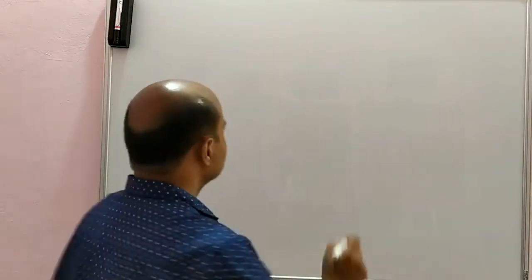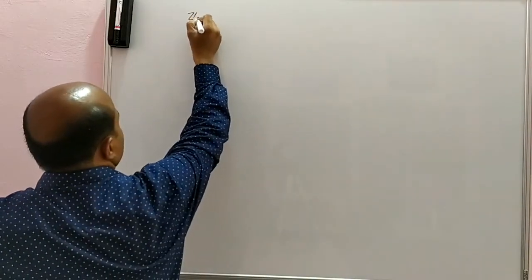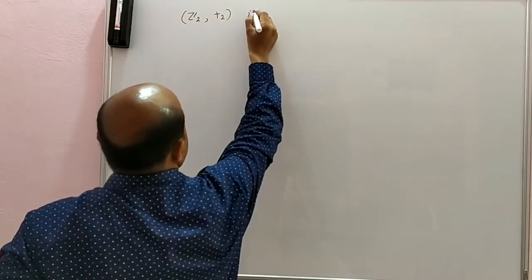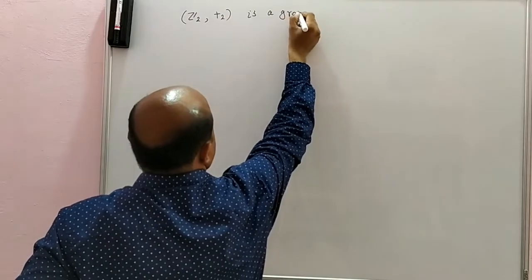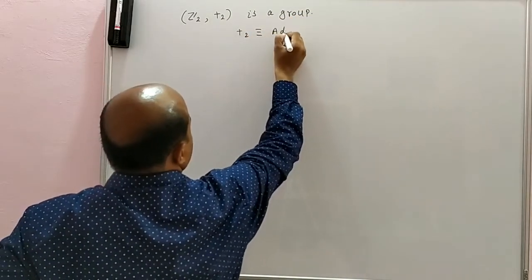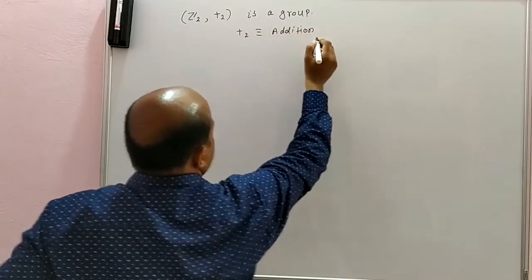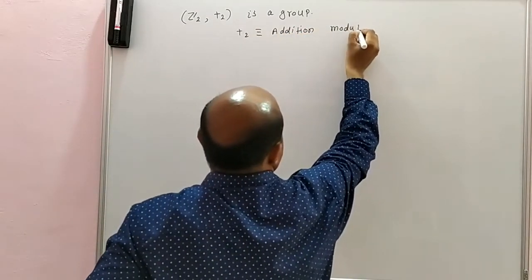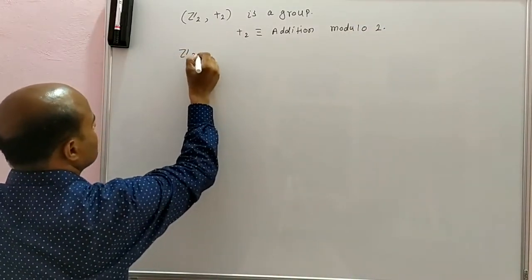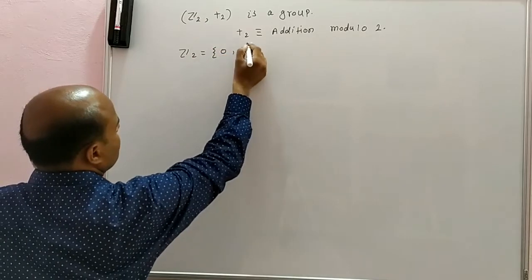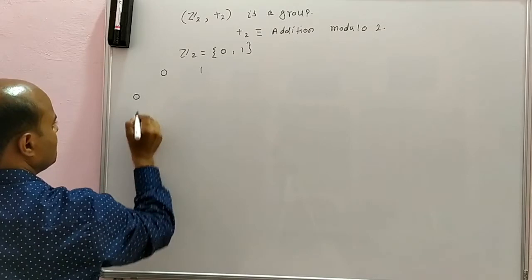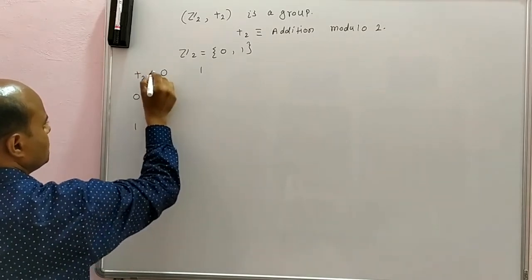Firstly, we will show Z2 under addition modulo 2 is a group. Z2 is 0, 1.